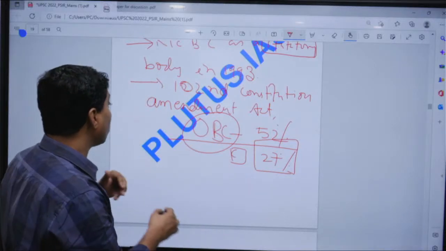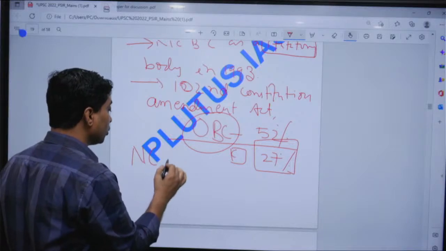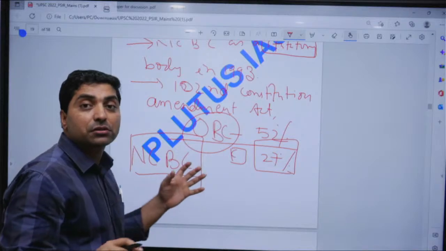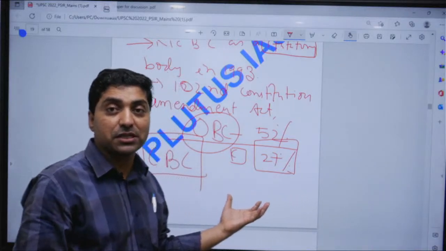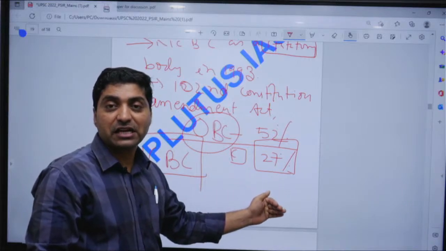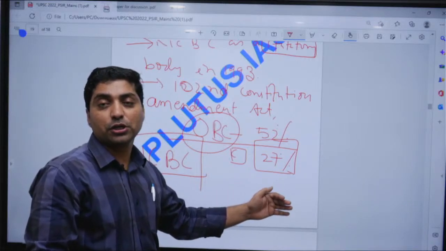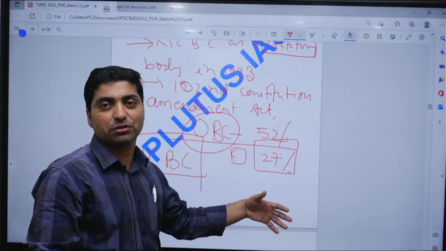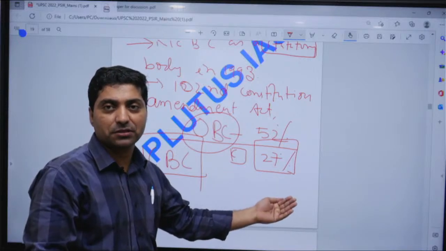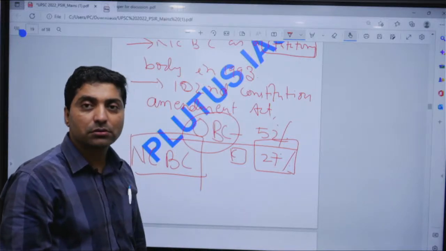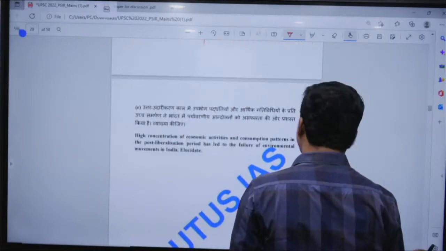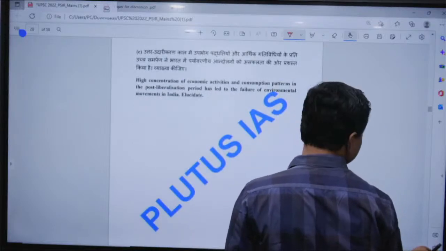Its job is also for the National Commission for Backward Classes to examine which communities within the OBC have remained deprived and have not been able to get the fruits of reservation in educational institutions and jobs. So one should do it like this. Now come to the next question.